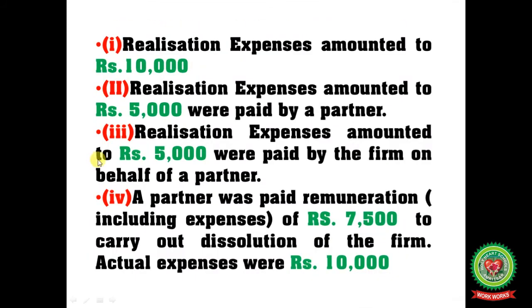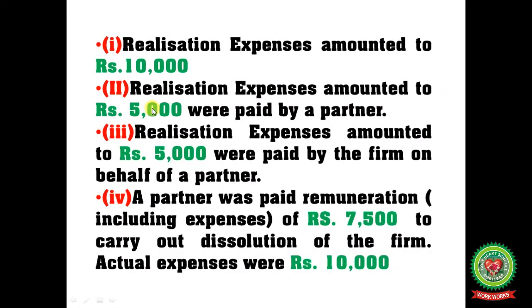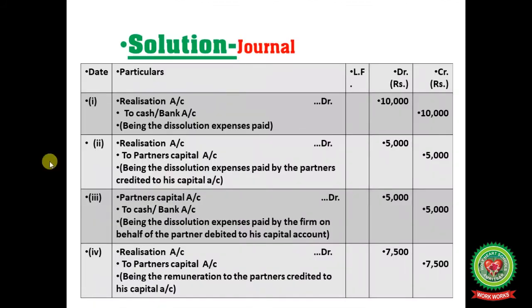Now the next, realization expenses amounted to rupees 5,000 were paid by firm on the behalf of partner. So here firm paid. So simply write partner's capital account to cash on the behalf of partner. See the difference between the first and third entry. In this case, totally firm paid, but in the third entry on the behalf of partner paid. Who's liable? Partner's capital account. That's why here debited to cash. But in case of firm, realization to cash.